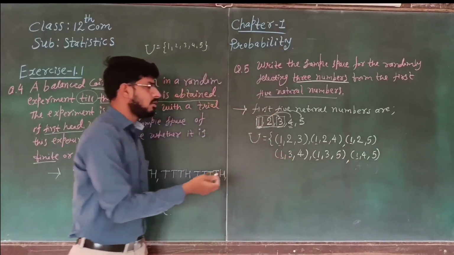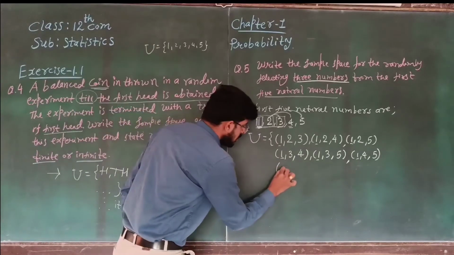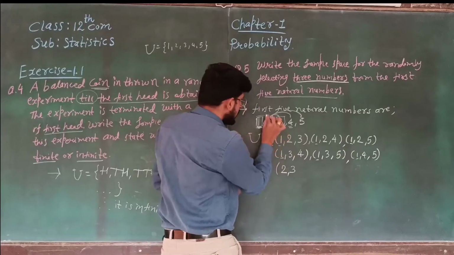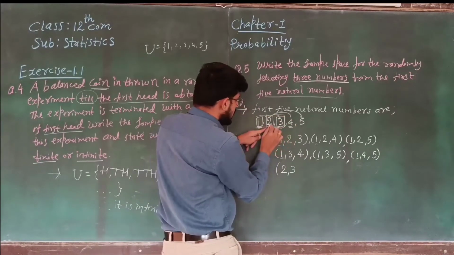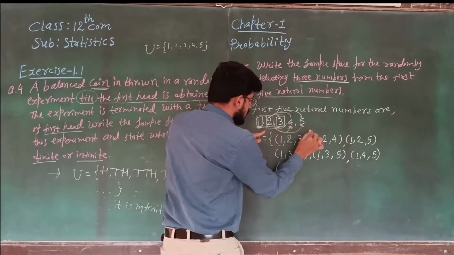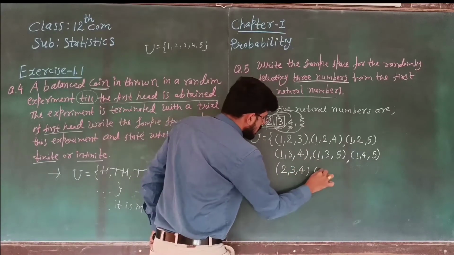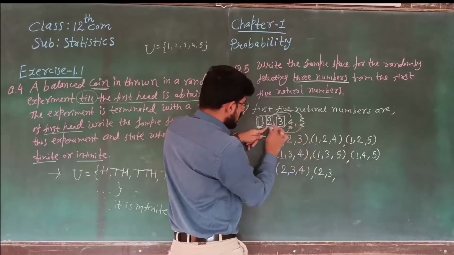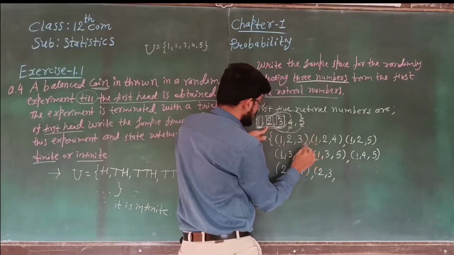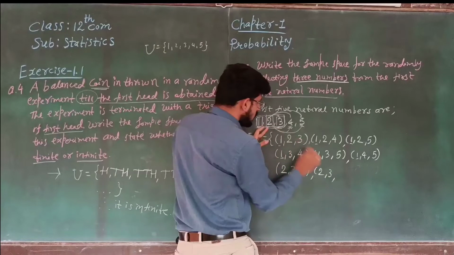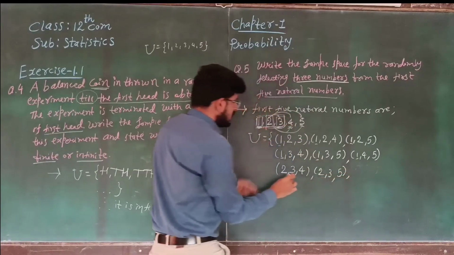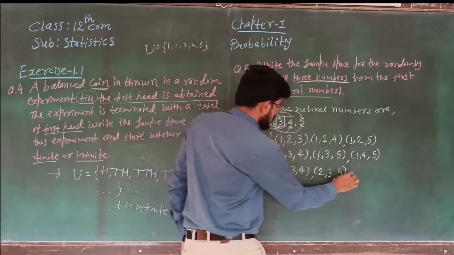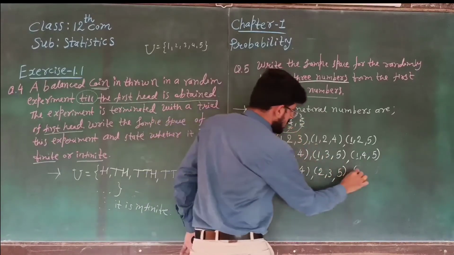All cases are over. Now second, we are going to select 2 as the first. So 2 and 3 are fixed. Then we can add 2, 3, 4 and 2, 3, 5. Yes or no? 2, 3, 4; 2, 3, 5. Yes or no? 2, 3 fixed. Then fixed 3, 4. Yes or no?